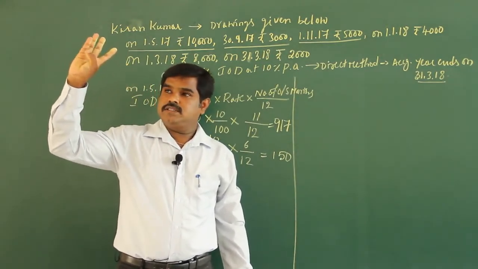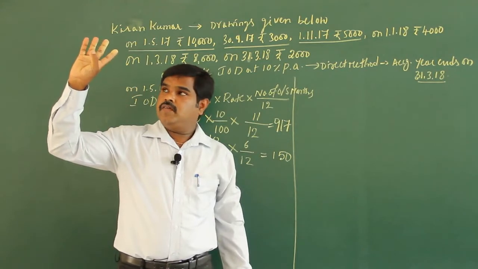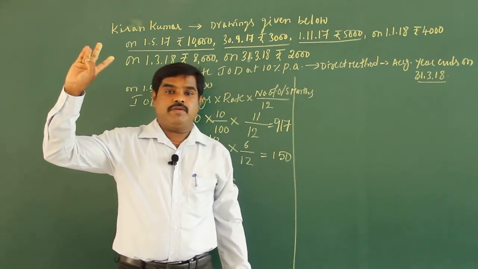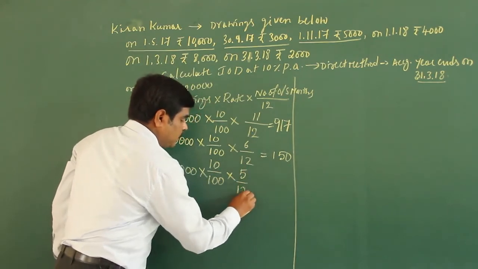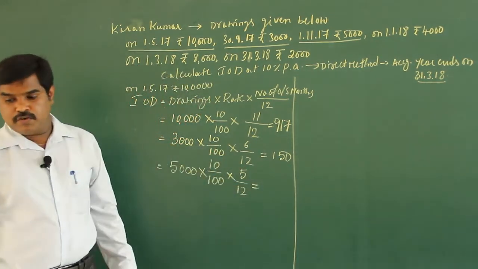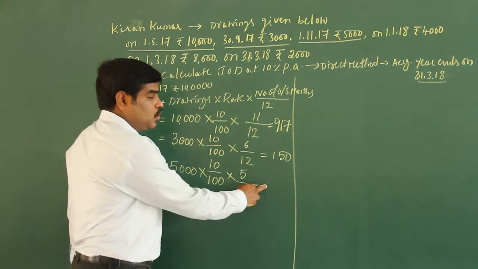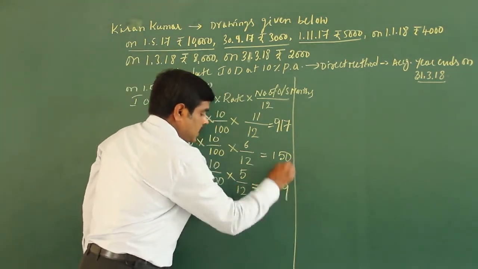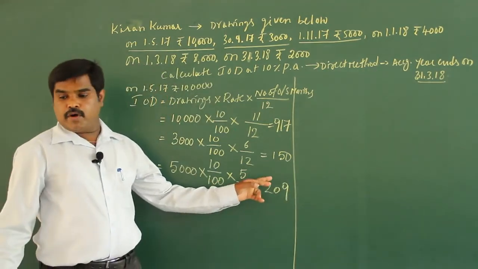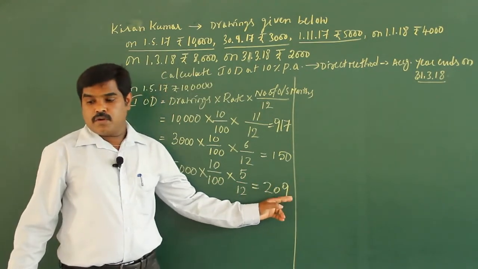November, December, January, February, March. So how many months? 5. Out of 12 calculate for 5 months. If you calculate, you get 208.333. So round off 209.